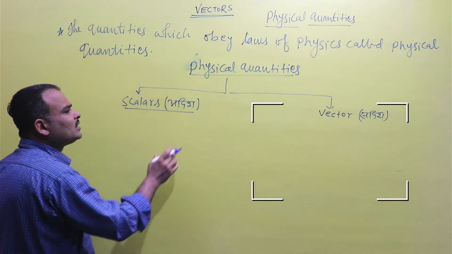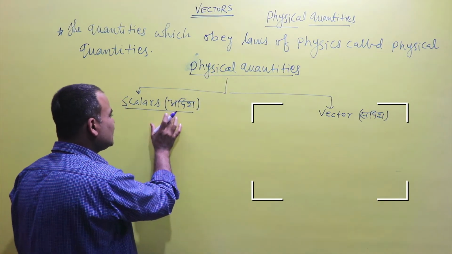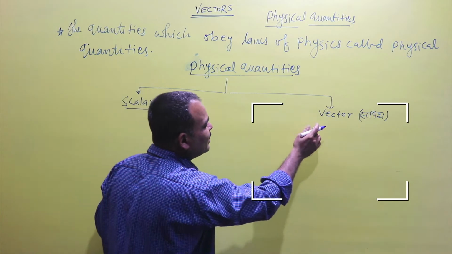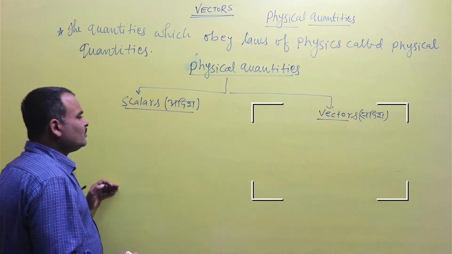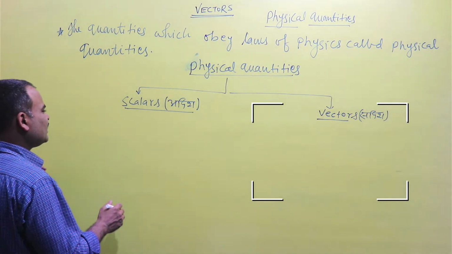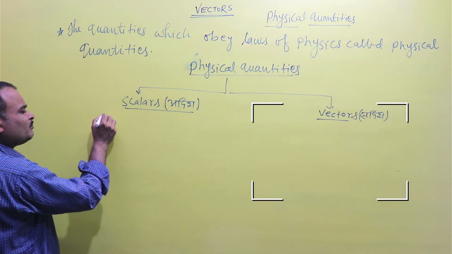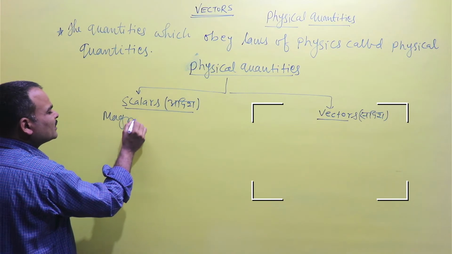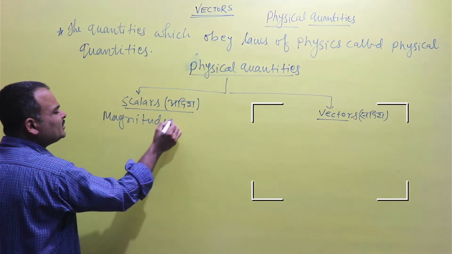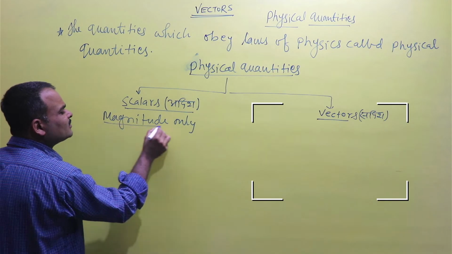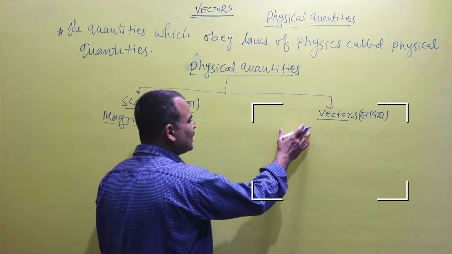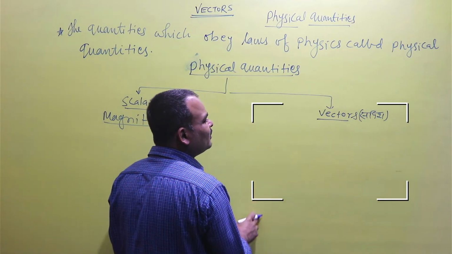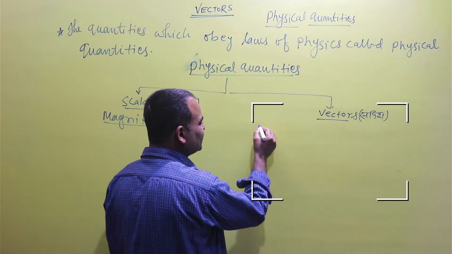So there are two types of physical quantities. One type is called scalar quantities and the second type is called vector quantities. A scalar quantity requires only magnitude but not direction. Scalars are represented by magnitude only. But a vector has to obey the law of vector addition.